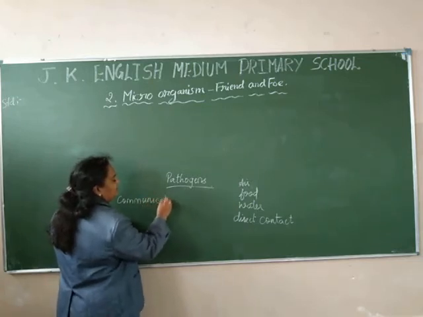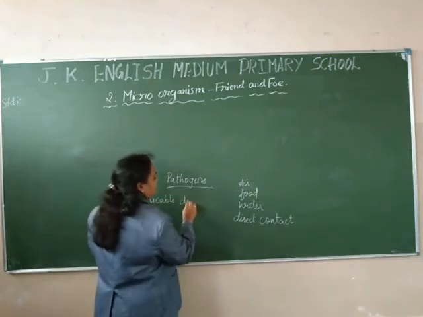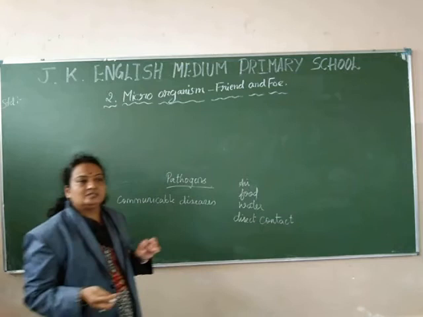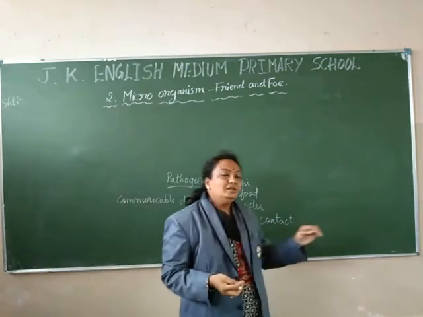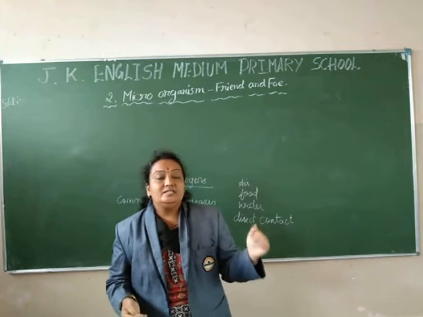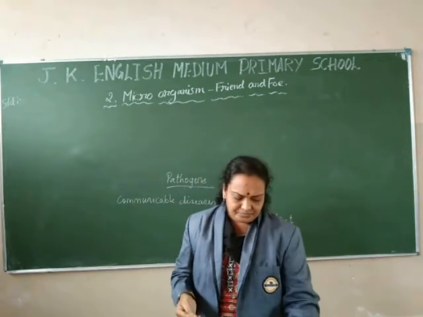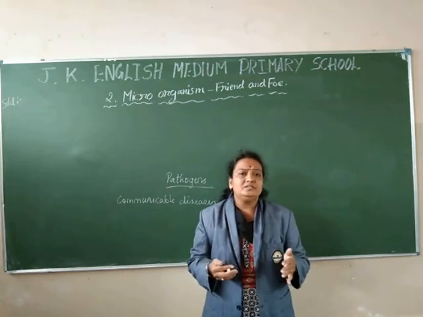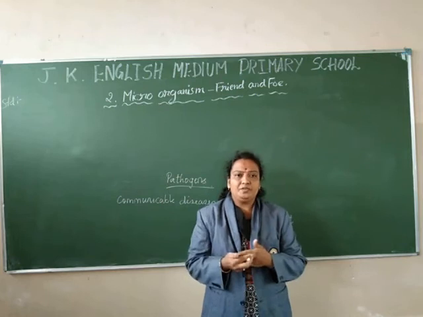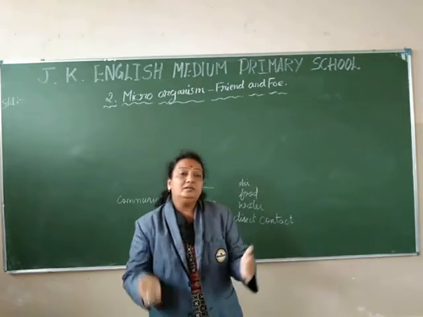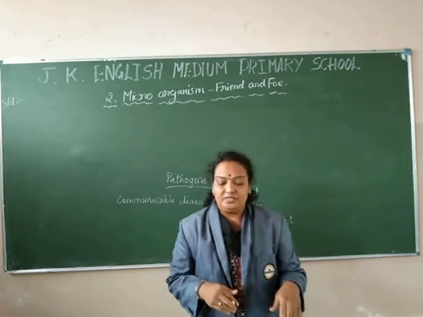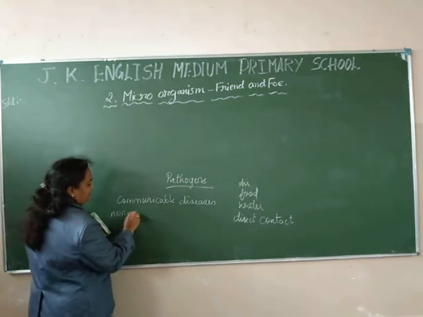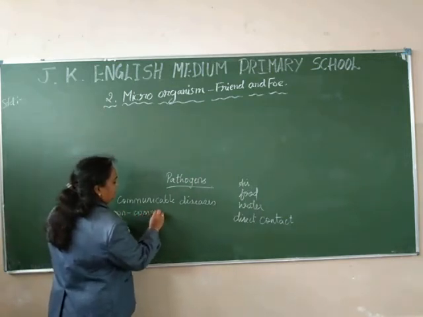Which are those diseases which spread from person to person? Like dengue, cholera, chicken pox, and many others like the common flu and cold. These are some diseases which spread from person to person. The diseases which do not spread from person to person are called non-communicable diseases.